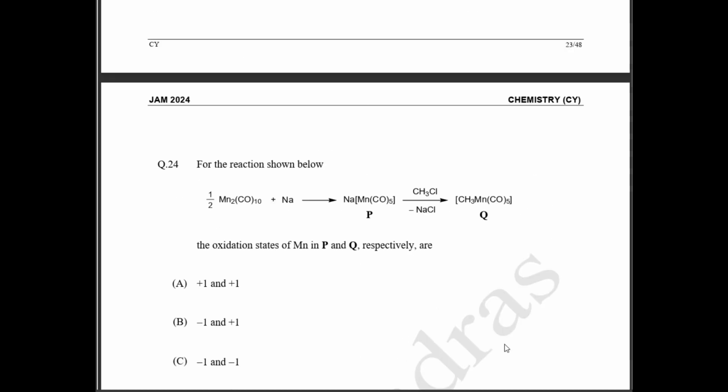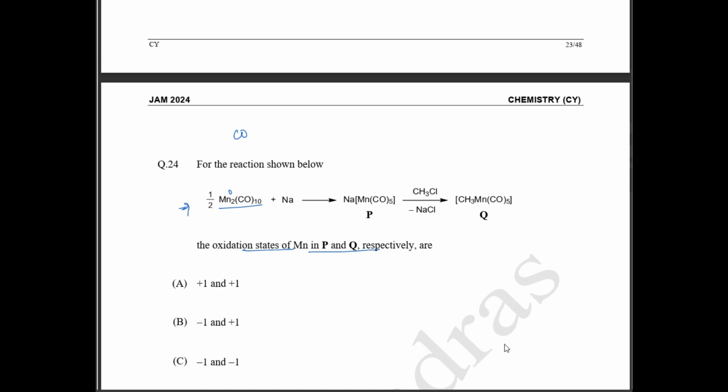24th question. என்ன கேட்டிருக்காங்கன்னா, they have given a reaction and they are telling us to find the oxidation state of Mn, N, P and Q ல வந்து கேட்டிருக்காங்க. Okay, so if you see your carbon monoxide, CO is your carbon monoxide, which is a neutral ligand. அதுக்கு வந்து charges கிடையாது. Okay, so அப்போ என்ன ஆகும்? Here your first compound is going to exist in zero oxidation state.